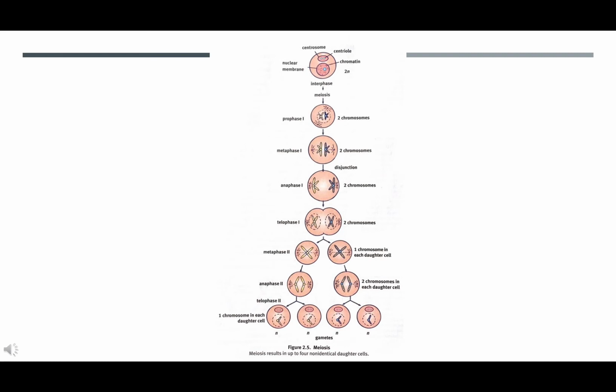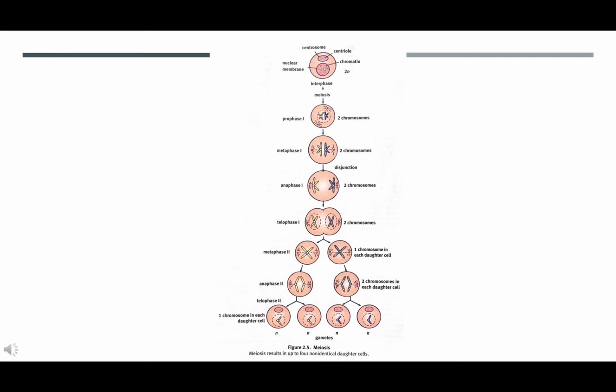In both processes, for instance, genetic material must be duplicated, chromatin is condensed to form chromosomes, and microtubules emanating from centrioles are involved in dividing genetic material. However, the MCAT tends to ask about the differences between these two processes.